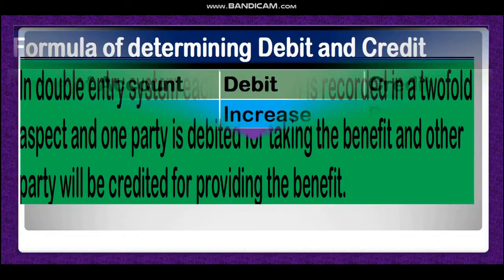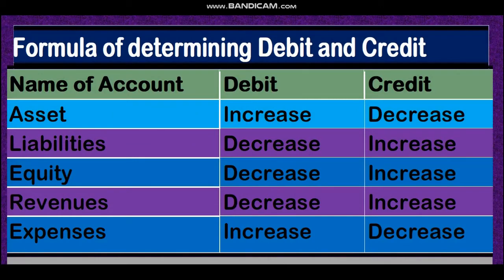Now we'll discuss, dear student, the formula of determining debit and credit. This is the most important part of today's lecture, because whatever I have discussed earlier is important for MCQ and for your basic knowledge. Now this is important for both your CQ and MCQ, dear student. You have to know this formula anytime. It is very important for you, so you should keep it in your mind always. This is called the golden rules of accounting for debit and credit.